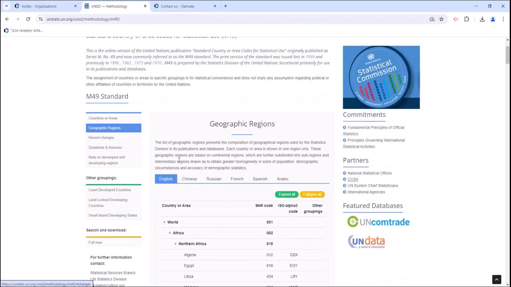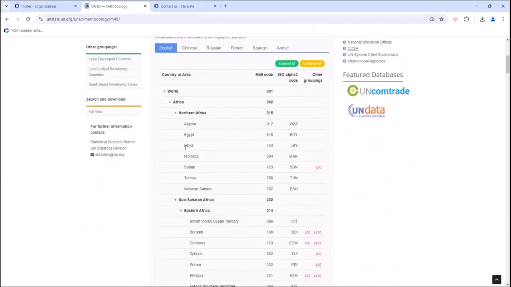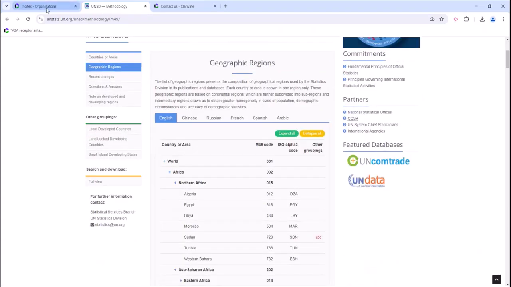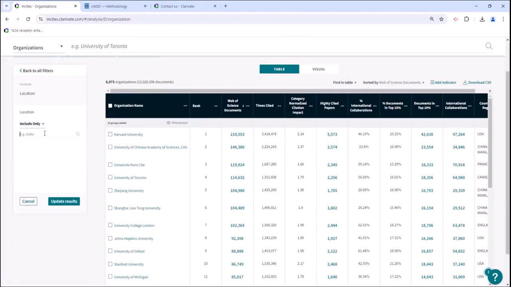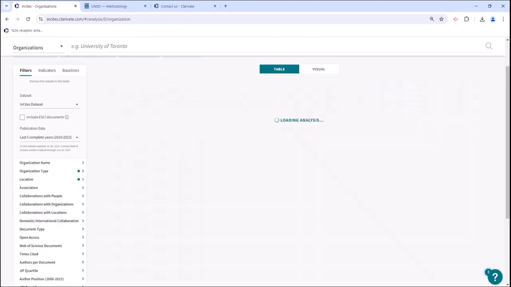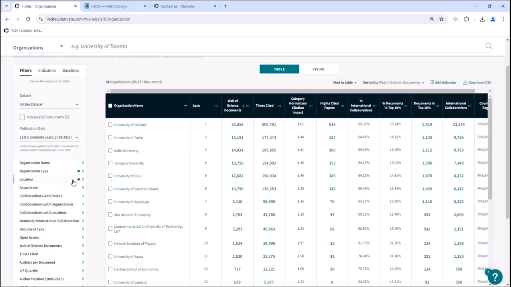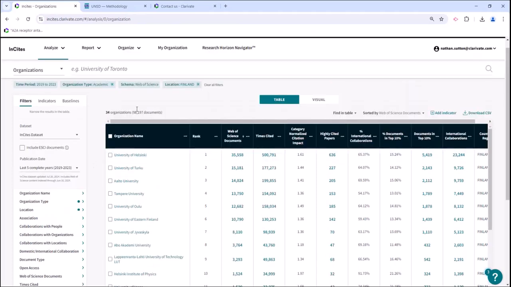I can click on geographic regions, and here's the countries for how they break it down by that region. Most likely, though, if you're going to be looking at location, you'll want to look at your country. So you can just do location, I wanted to do Finland, for example, I can do that. Now I'm just looking at Finland organizations.